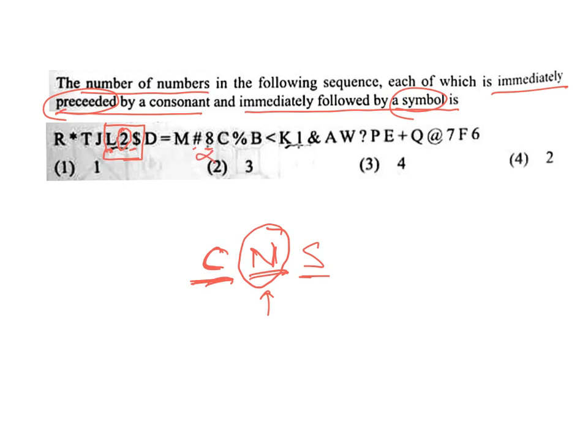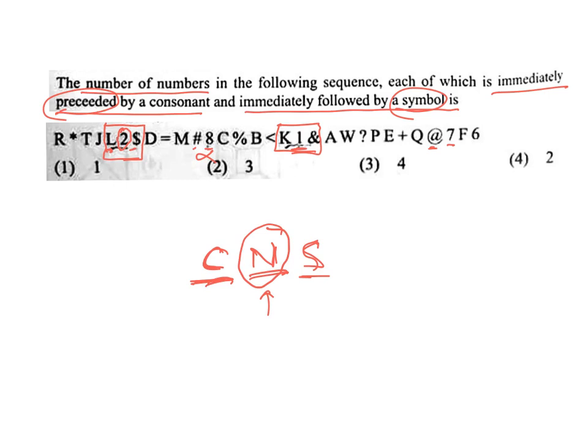Next, directly go to the next number. Where is the next number? 1. Is the number 1 preceded by a consonant? Yes, K is a consonant. Is it followed by a symbol? Yes, it is followed by a symbol. So this is also your answer, because number 1 is preceded by a consonant and followed by a symbol. Next, where is the number? 7 is the number. Is the 7 preceded by a consonant? No, it is preceded by a symbol, but not a consonant.